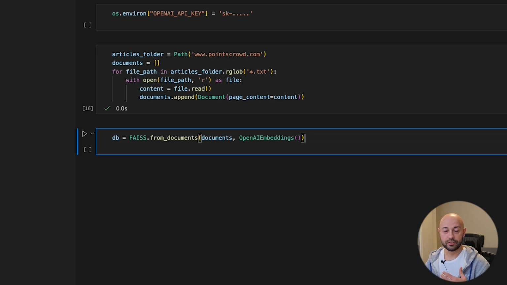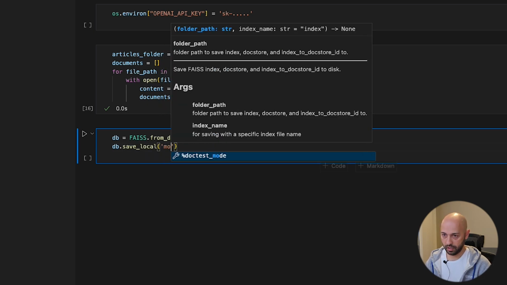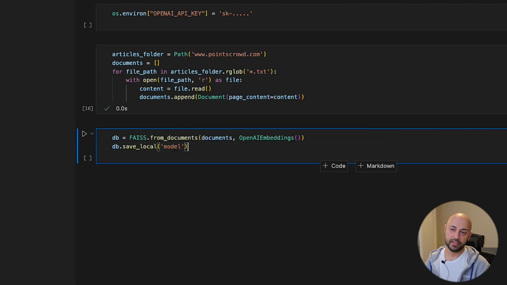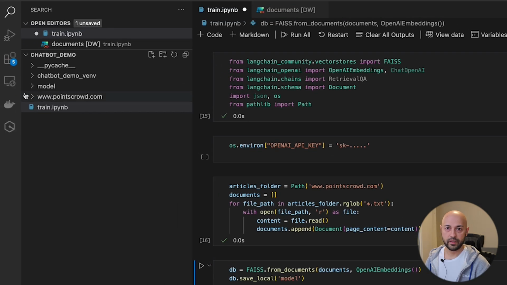Now, so we won't need to redo this every time, what we can do instead is save our vector store, our data, locally. For that, we're gonna do db.save_local, and we're gonna call it model. As a result, it will produce two files, index.faiss and index.pickle. Okay, so let's create that. And here we go. Yep, all good.